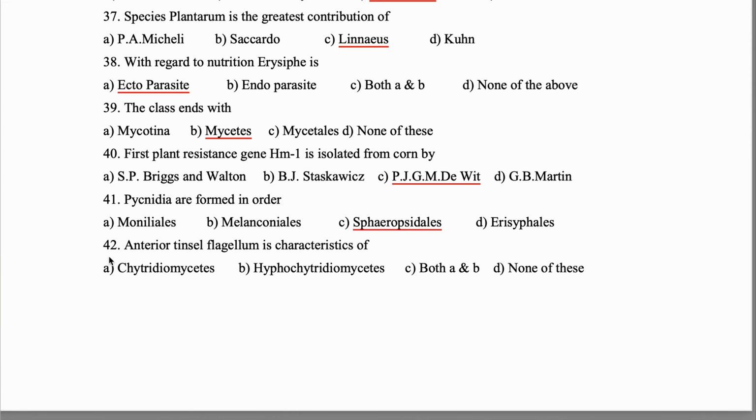Spheropsidales. 42. Anterior tinsel flagellum is characteristics of which fungi? It is Hypochytridiomycetes.